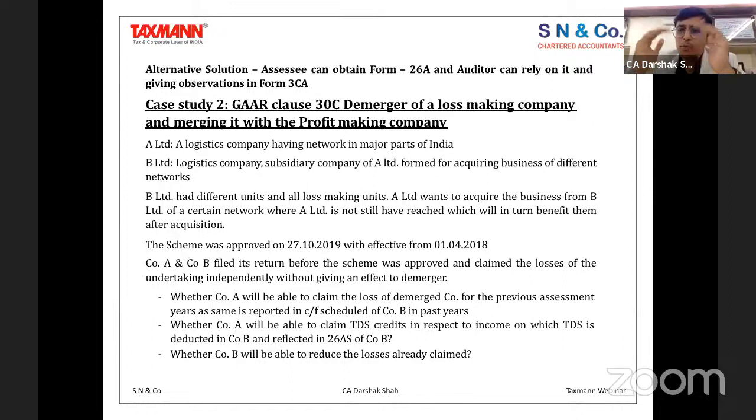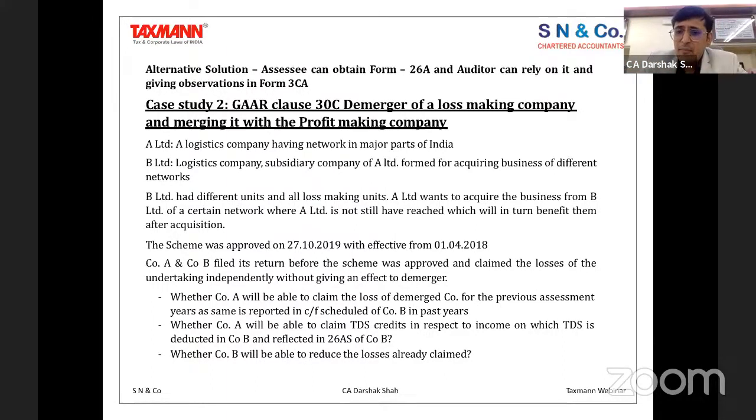Now, because it is October 2019, both have filed their independent accounts. The demerger is effective from April 2018, so it's a retrospective effect. So all the losses of B have to get reported into A, right? All the transactions, income, profit and loss, etc., everything has to get reported into A as far as the demerged unit is concerned. Now that particular reporting has to be done.